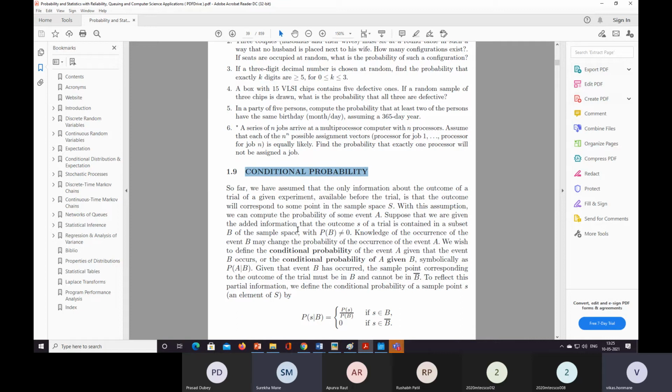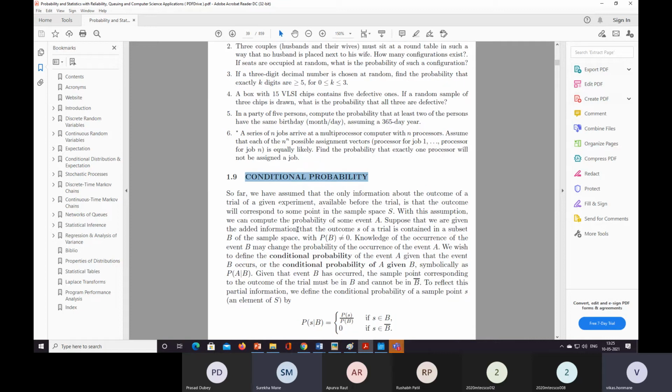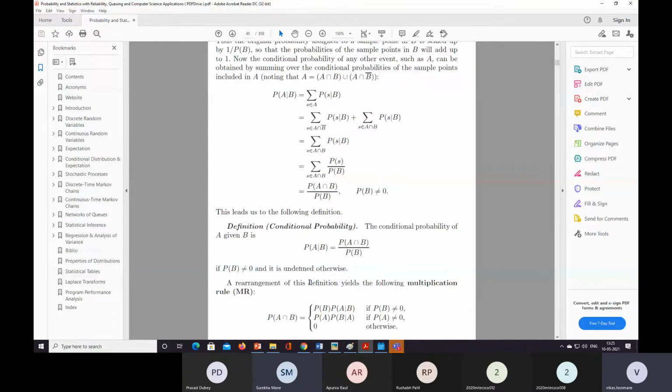The definition of conditional probability is that the conditional probability of A given B is equal to probability of A intersection B divided by probability of B. This is the definition of conditional probability, and here the condition is that probability of B is not equal to 0.